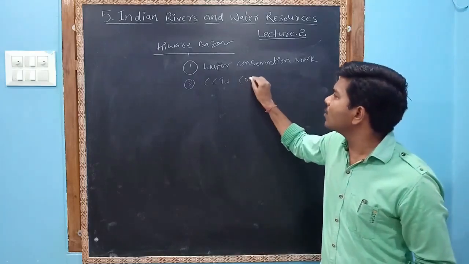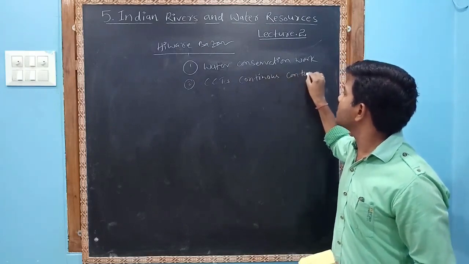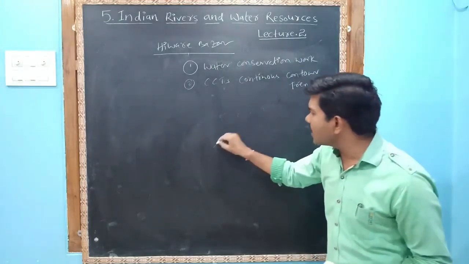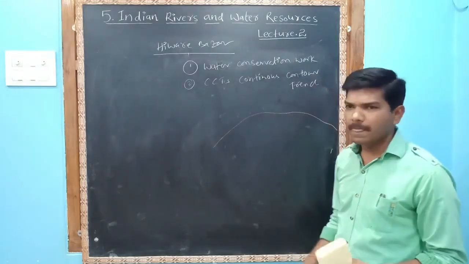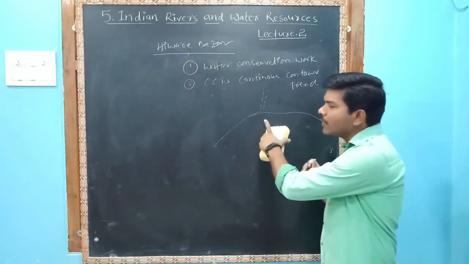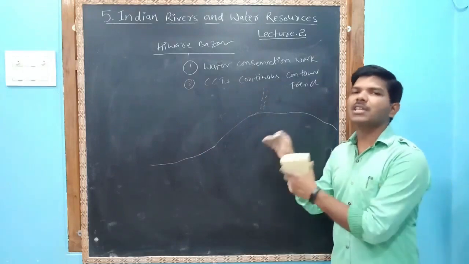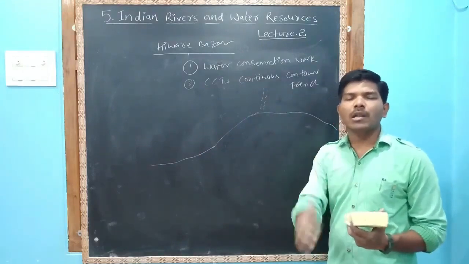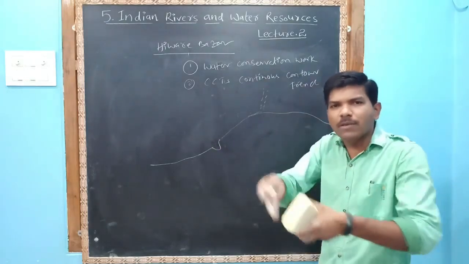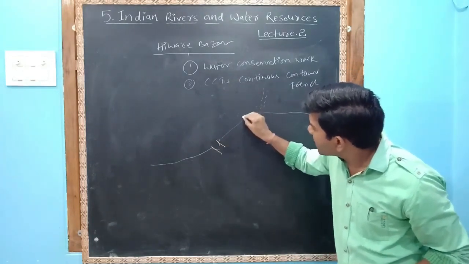CCTs, continuous contour trenches. Sir, what are these continuous contour trenches? For example, this is a slope area. Whenever rainfall occurs, the water will come very fast and move with huge velocity. So they wanted to arrest the soil erosion. So they dug one small canal, a small continuous contour trench. They dug it here, so whenever the water comes, a small canal was there.